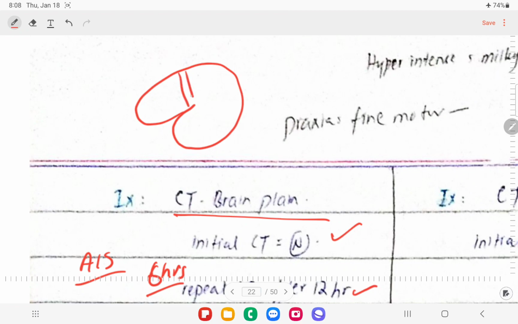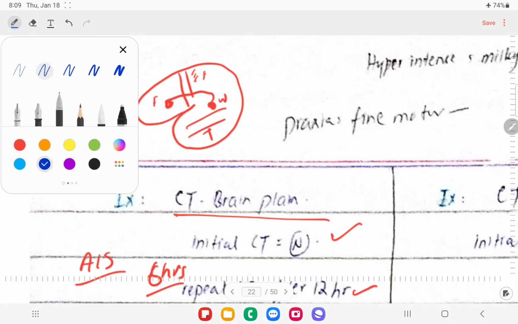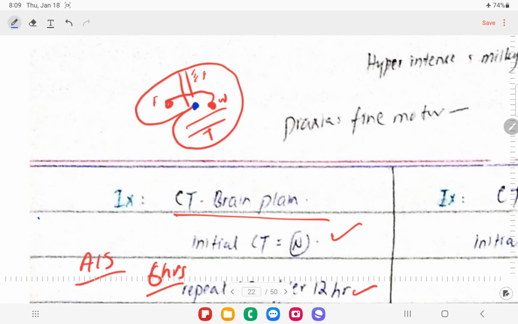We have got this motor area, then we have got this sensory area, this is the parietal lobe, right, and this is the frontal lobe. Here we have Broca's area, in the inferior part of the frontal lobe. And this is the temporal lobe. In the superior and posterior part of the temporal lobe, and inferior to the parietal lobe, we have this area that is called Wernicke's area, and connecting these two we have got the arcuate fasciculus.